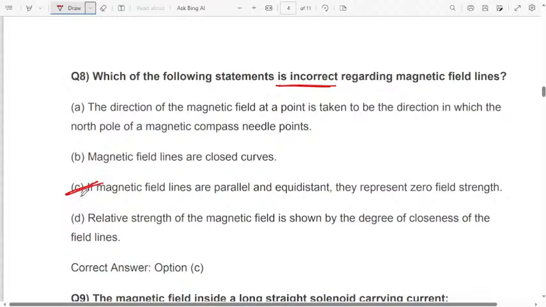See, if magnetic field lines are parallel and equidistant, they represent zero field strength. Nowhere will you get zero field strength. Around the magnet, everywhere you will experience a magnetic field. Nowhere will you feel a zero magnetic field strength. Therefore, option C is the wrong one.